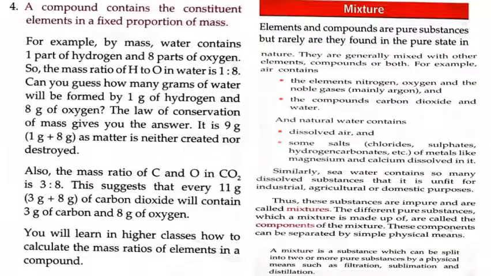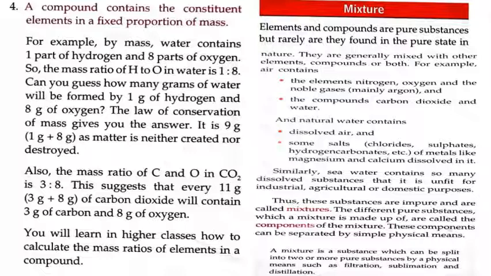Our fourth property is a compound contains the constituent elements in a fixed proportion of mass. For example, by mass, water contains 1 part of hydrogen and 8 parts of oxygen. You should remember this is by mass. So the mass ratio of H2O in water is 1:8.